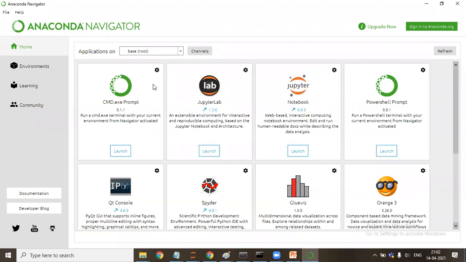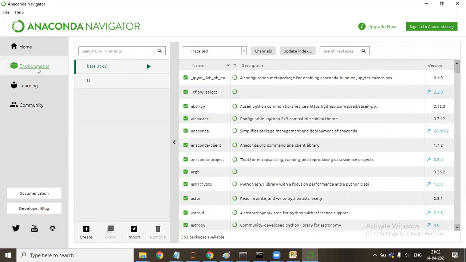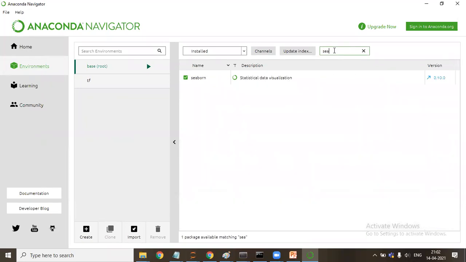So I'll go to environments. I'll search for a package. Seaborn, it's saying it's installed. The green tick means it has been installed. It has already been installed. In case it is not installed, then you click it and it will give you the option to install. Then you install that as well. So these are the different ways we have. Are we clear? Sir, which green tick are you talking about? This one.